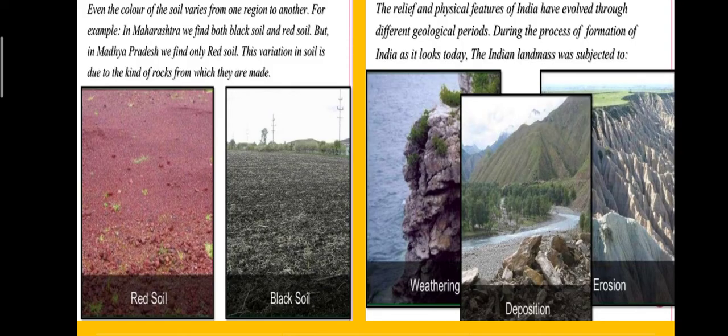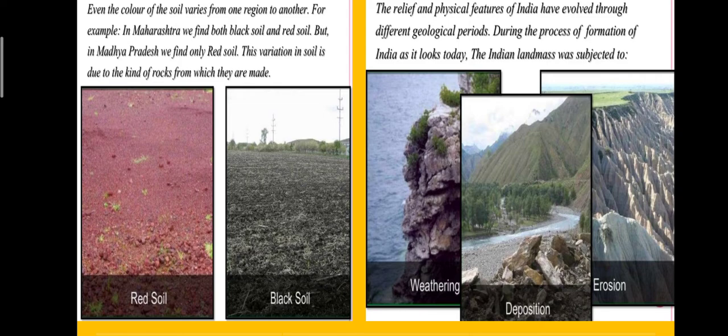Now we will learn about the different types of soil. Even the color of the soil varies from one region to another. When we go from one place to another, we find different texture and color of the soil. For example, in Maharashtra we find both black soil and red soil, but in Madhya Pradesh we find only red soil.